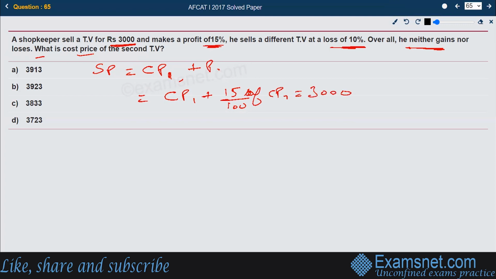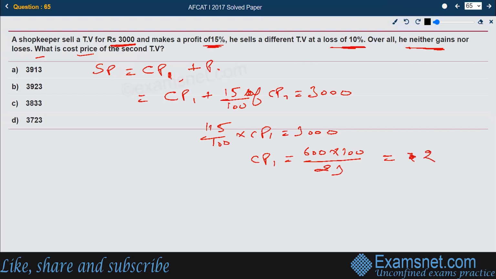If we solve this further, we get 115 by 100 into CP1 is 3,000. So CP1's expression is 3000 into 100 divided by 115. If we solve this further, the CP1 value comes out in decimal numbers, that is 2608.69.